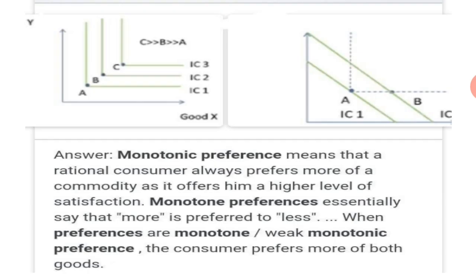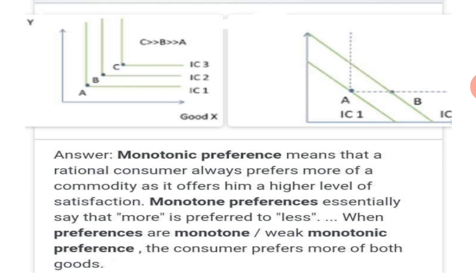Here there are two graphs, the first graph and the second graph. In the first graph, they are explaining that IC3 is the highest bundle, IC2 is lesser and IC1 is the lowest one. So in monotonic preference, what will he do? The consumer will always go for the combination on IC3 because it is the higher indifference curve.